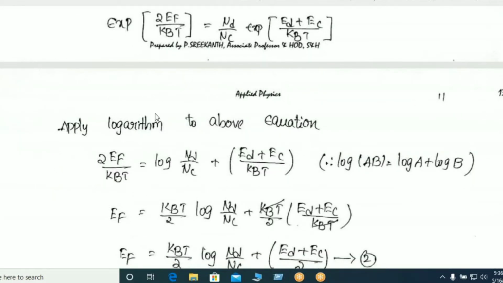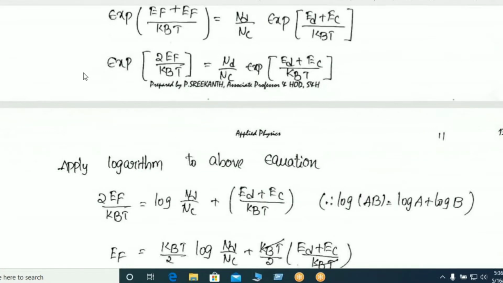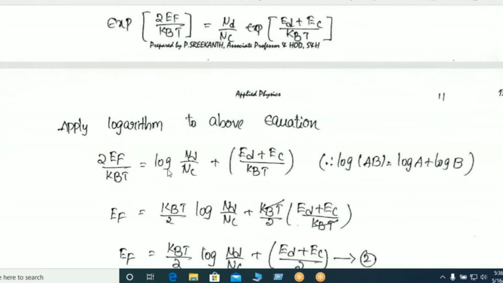Now apply logarithms, that is, log of base e on both sides. Then apply log here, log of e and e power, these two get cancelled. Then 2 Ef by kBT is equal to log of Nd by Nc, since there is no exponent for this expression, plus, because multiplication converts into plus, log of the exponent, log and exponent get cancelled, the plus remains here, that is Ed plus Ec by kBT.